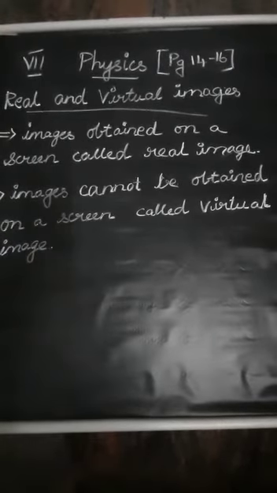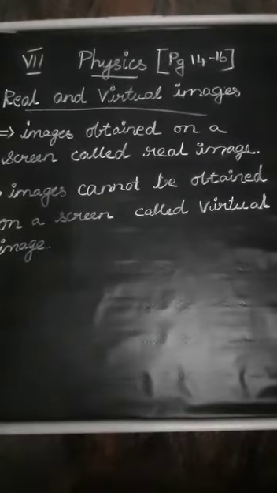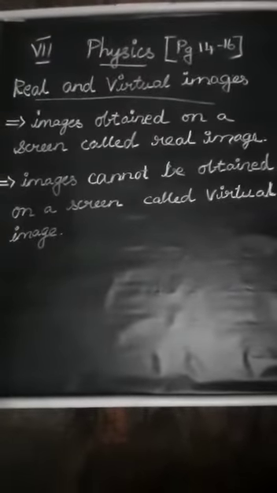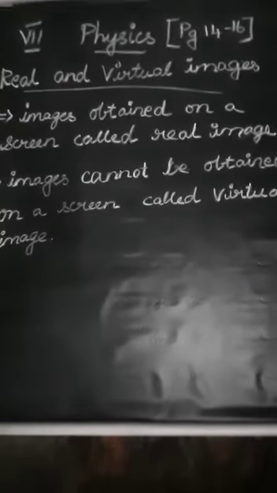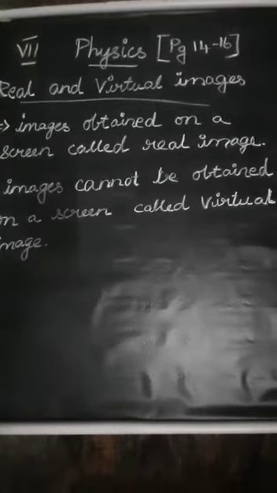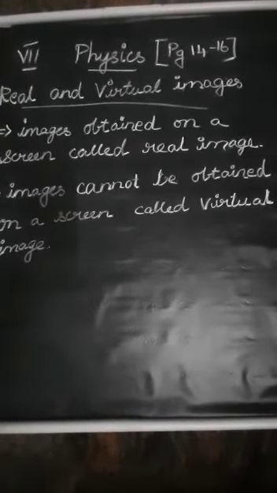For this, we have some small properties, the properties of the image formed in a plane mirror. The image formed in the plane mirror is upright, in a direct formation. The image formed in the plane mirror is virtual. If you are standing near the mirror, we will see the opposite side only.